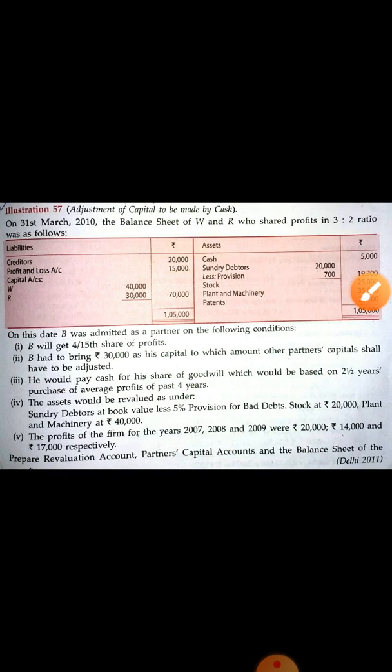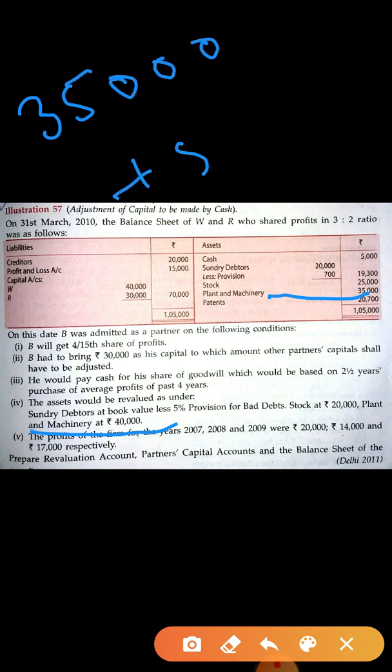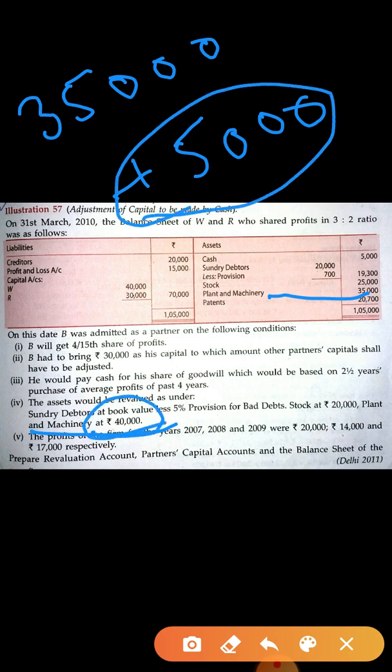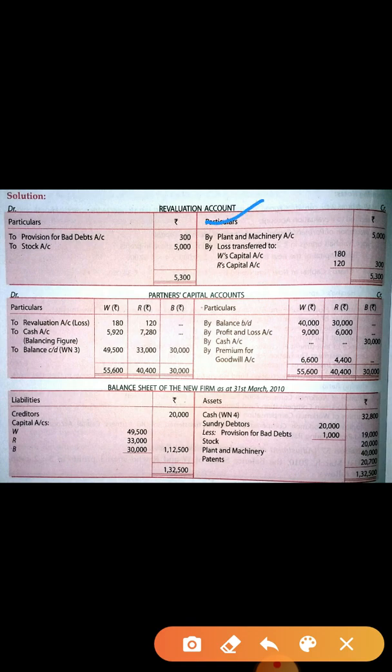Similarly, you have to see the plant and machinery. Plant and machinery amount is given 40,000 now. But in the old balance sheet, the previous amount is given 35,000. It means plant and machinery increased by 5,000. You can easily see. Previous year amount is 35. Now it is 40,000. It means it is increased by 5,000. If any asset is increased, you have to write down this side, debit side. Understood? Now debit side 5,000 you have to write down.